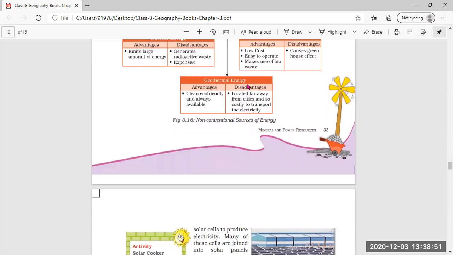Now, geothermal energy. Geothermal energy means the energy produced from the earth. The advantage is that it is clean, eco-friendly, and always available for use. The second, the disadvantage, is that plants are located far away from cities, so it is costly to transport the electricity. Geothermal plants have been put up, and it takes very much cost to transport this electricity from one place to another.